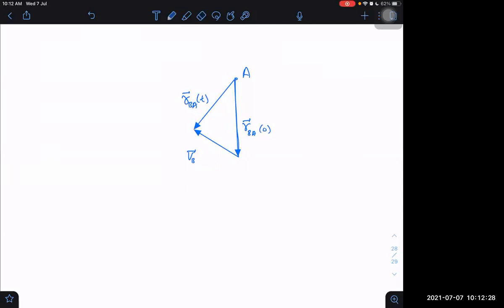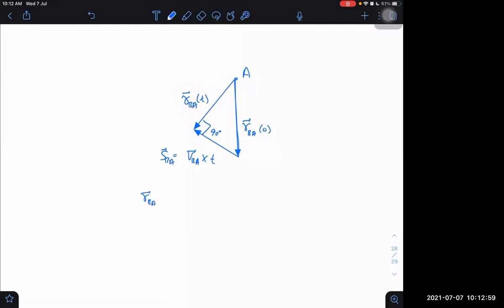This is VBA into time t. That is SBA. It is not into time here. It is just as a function of time, and it is at initial time. Understood? This is not multiplied here. It is just a way of telling that it is the position vector as a function of time. I want these two to be mutually perpendicular, and I will get this minimum distance RBA(t). How to get these two to be mutually perpendicular?